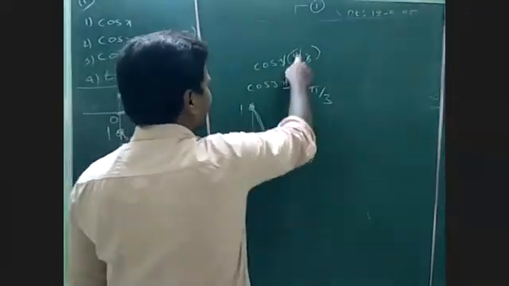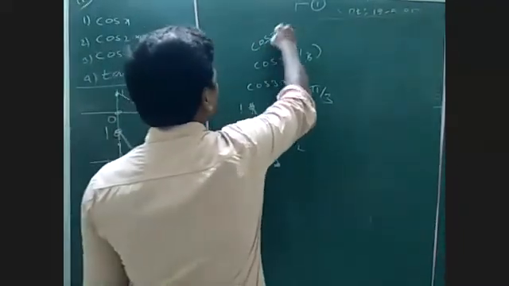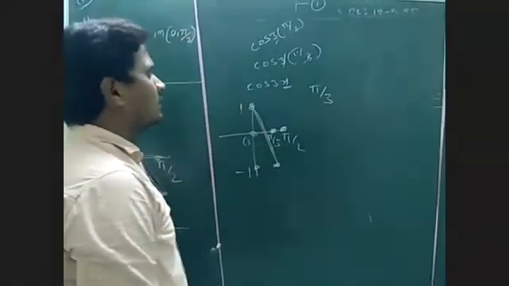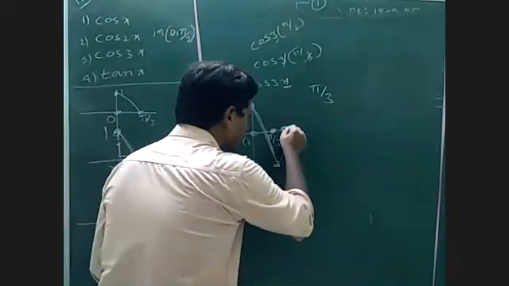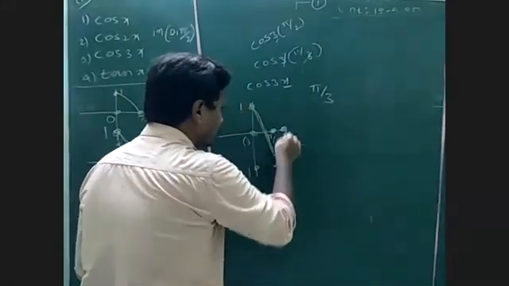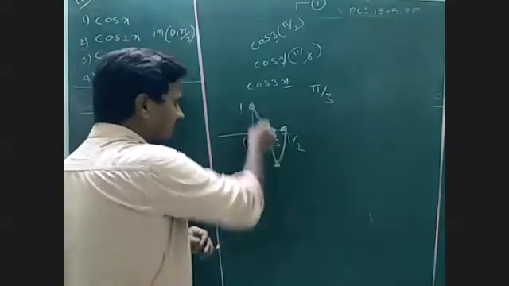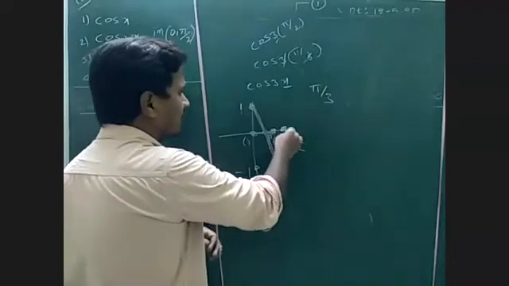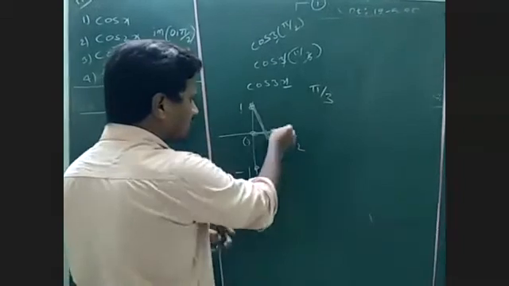Then again, substitute 90, the last value: cos of 3 into 90, that is 3 pi by 2, which means 270, and cos 270 is 0. From 0 to 60 degrees it is decreasing, but after 60 degrees, at 90 degrees, 3 into 90 becomes 270, cos 270 is 0.